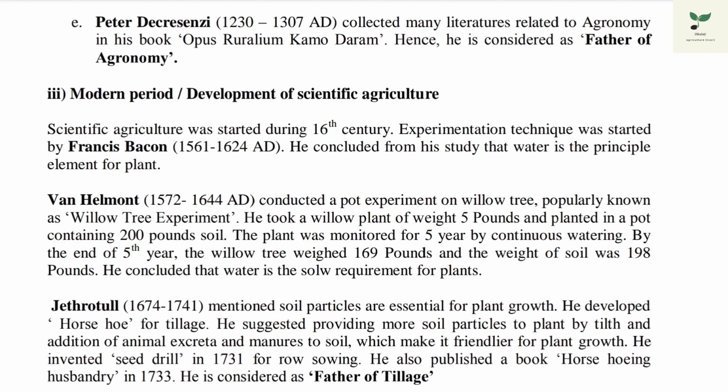Jethro Tull mentioned that soil particles are essential for plant growth. He developed the horse-drawn hoe for tillage and he suggested that more soil particles can be made available to the plant by tilth or addition of animal excreta and manure to soil. He also invented the seed drill for row sowing. He published a book, Horse Hoeing Husbandry, in 1733. He is considered the father of tillage.